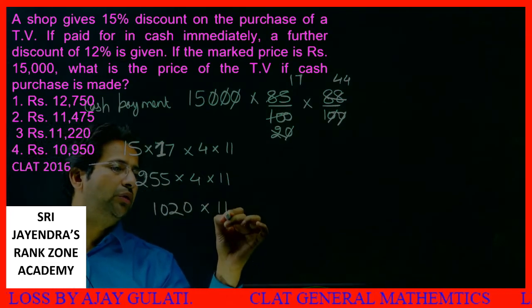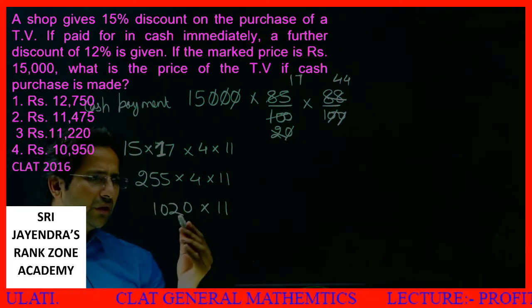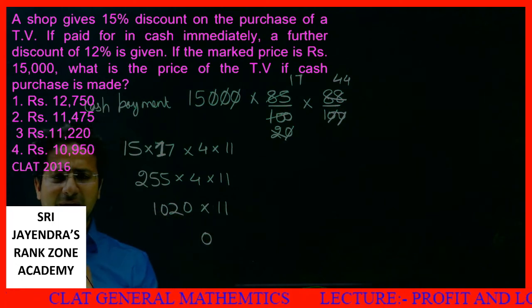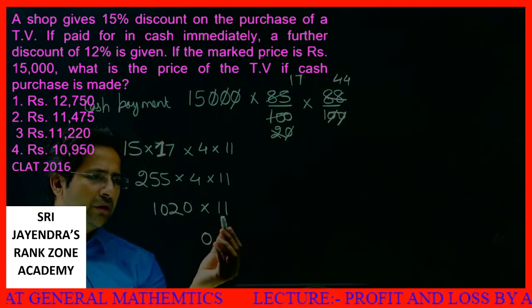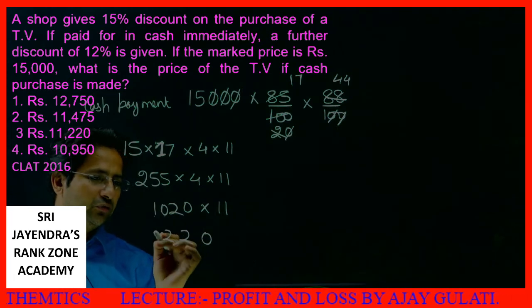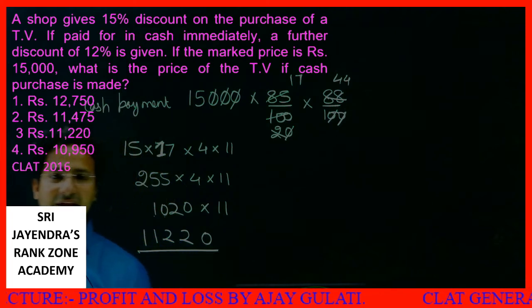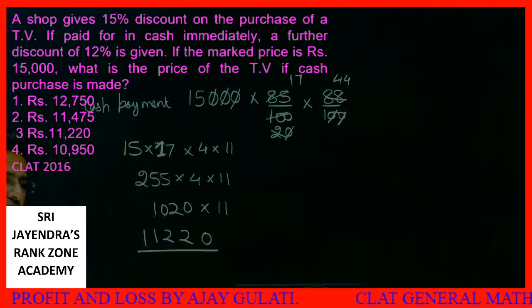1020 into 11. Okay, now what will I do? 0 as it is. Any number multiplied by 11 is very easy. First of all, write this 2. Then 2 plus 0, 2. Then 0 plus 1, 1. Then 1 separately. 1122? No: 1120. This is the final price. Is there any such option? Yes, option 3 is your answer.